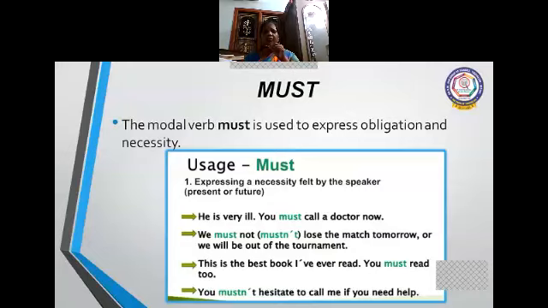This is the best book I have ever read. You must read too. You mustn't hesitate to call me if you need help. You mustn't hesitate. That means here it is necessary. You have to call me if you need help. So till this it is very clear, children.